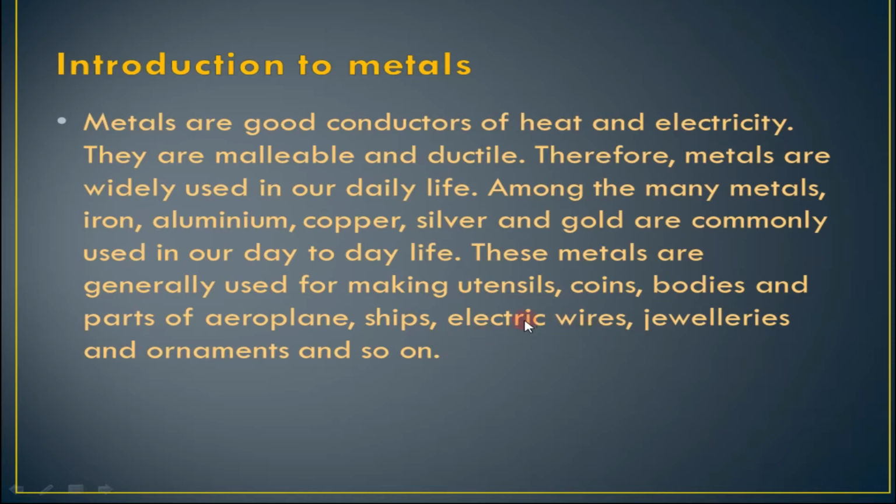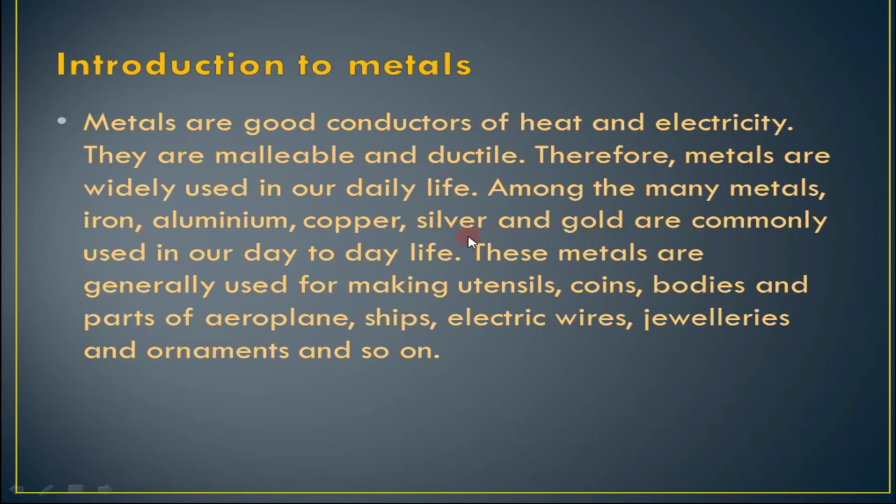And electric wire, as we have read, metals have the ductility property, so they can be converted into thin wire, and thin wires are used as electric wires in our home, office and many other places. They can also be used for making jewelries and ornaments.